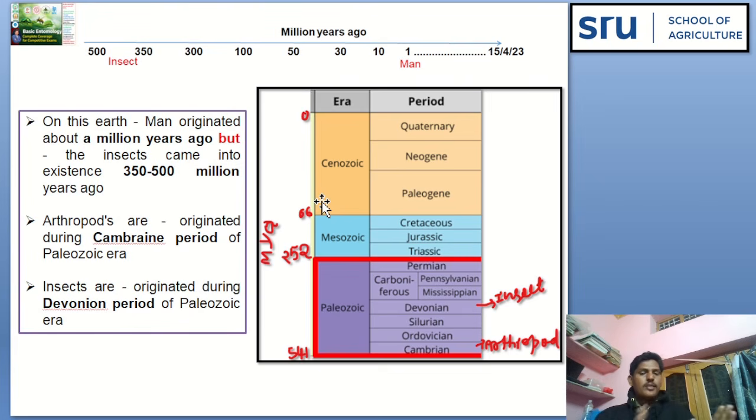The Cenozoic era is the most recent era and the Paleozoic era is the oldest era. So insects originated during the Devonian period of the Paleozoic era, and arthropods are very old. They originated during the Cambrian period of the Paleozoic era. Remember this point, very important from an exam point of view. Arthropods originated during the Cambrian period of the Paleozoic era and later insects originated during the Devonian period of the Paleozoic era.